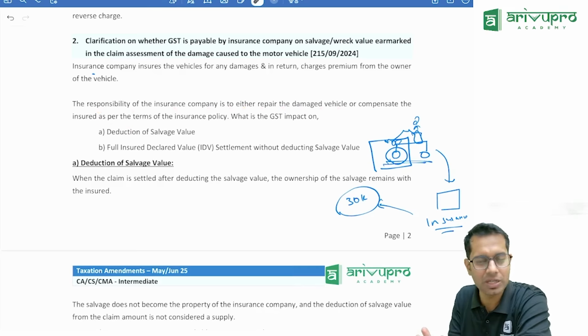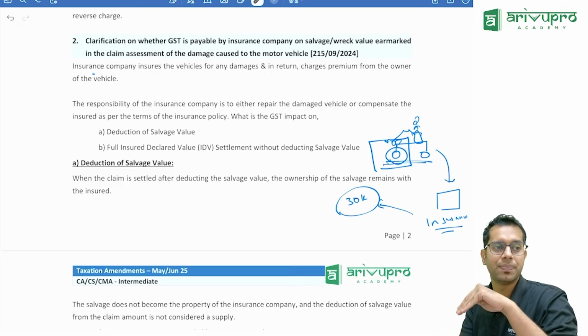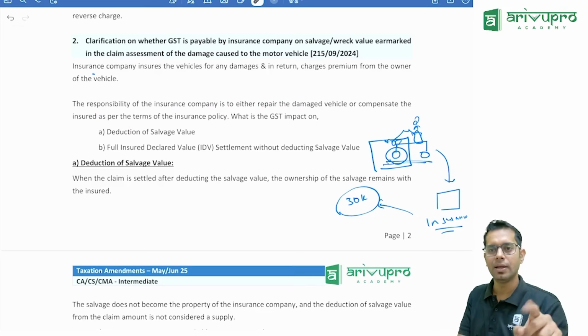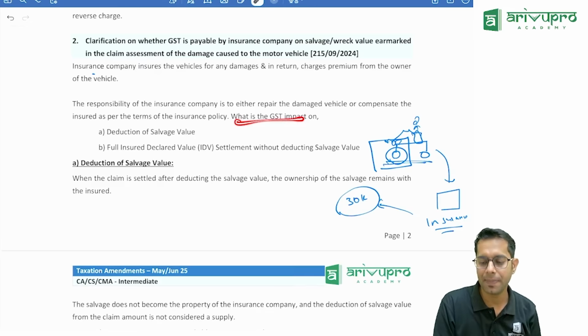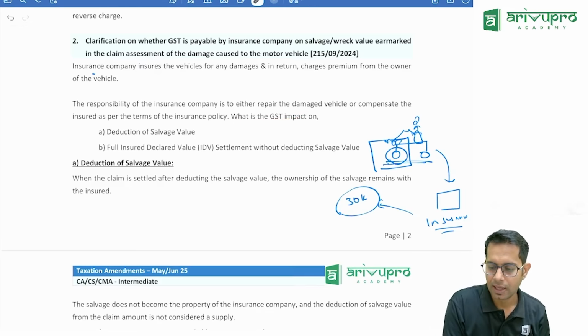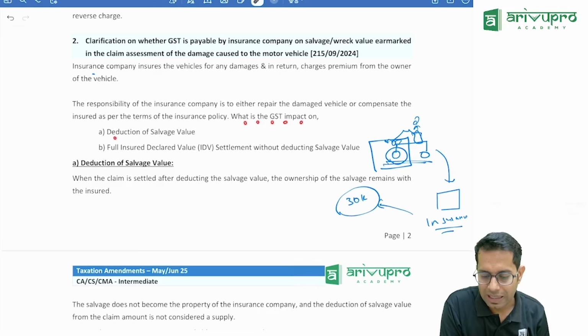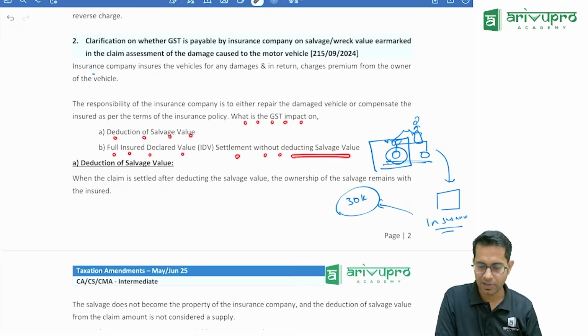So they will either repair or give you the money for whatever expenses are incurred by you. What is the GST impact on deduction of salvage value, or full insured declared value settlement without deducting salvage value?